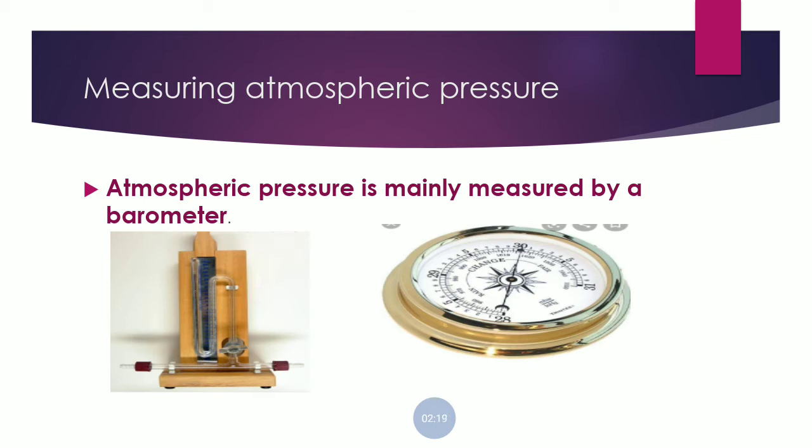Now another case is measuring atmospheric pressure. About atmospheric pressure, we discussed that atmospheric pressure decreases on going up. So generally it is measured at different levels on Earth's surface, levels of land surface on Earth. It is measured by an instrument that is known as barometer. You can see in this picture there are two types of barometer. The first barometer is again one which is using mercury in it, and the second barometer is a digital barometer.